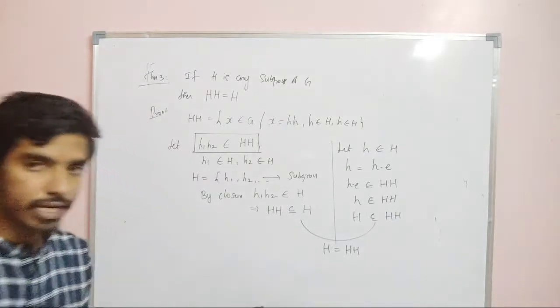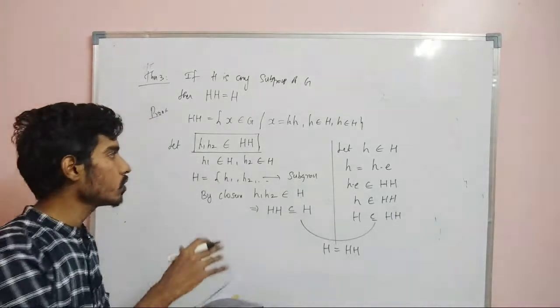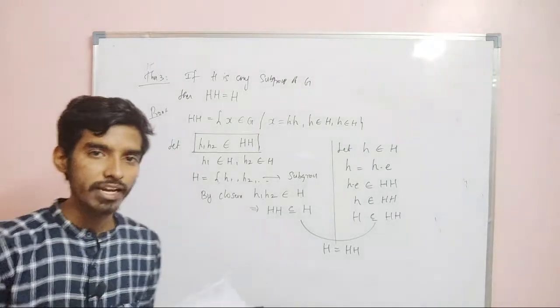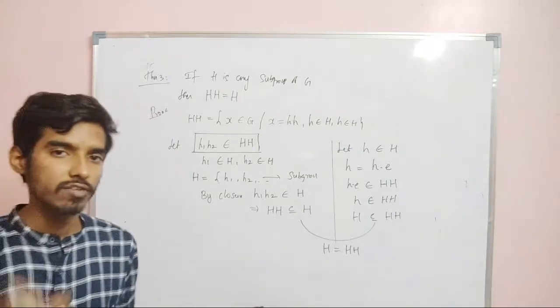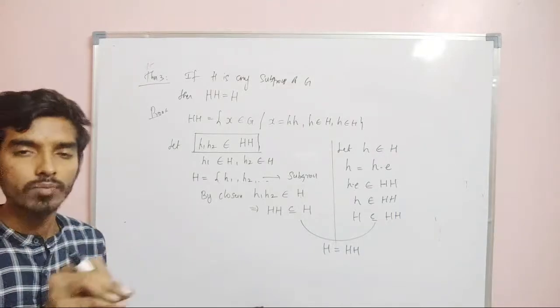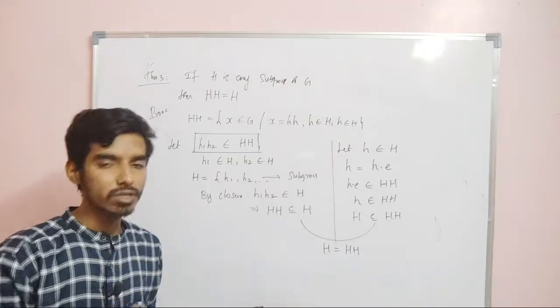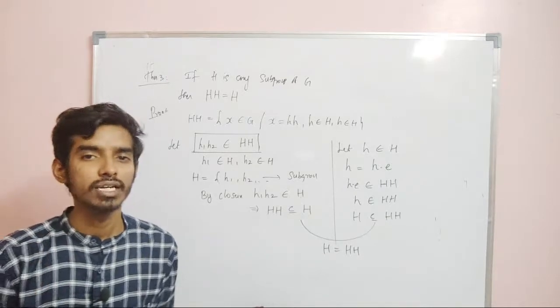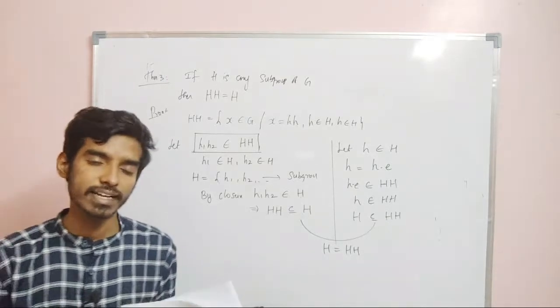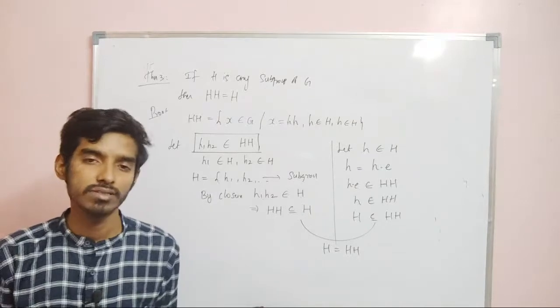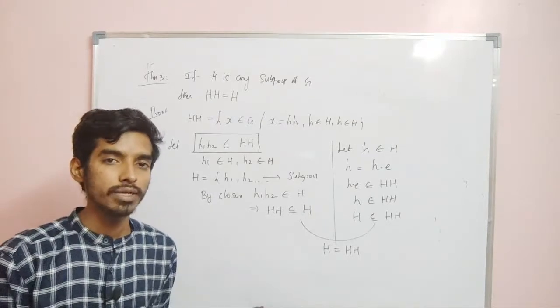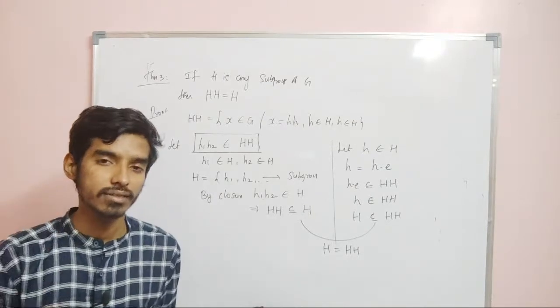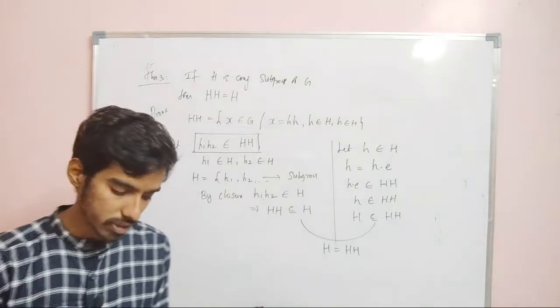So that this is a criterion. If you want to prove that H is a subgroup, it will take time, right? If G is a group, then a subset will be a subgroup if H is itself a group. So we have to verify whether H is closed, H is associative, H has identity, H has inverse. So it will take time, right? So what we are doing is trying to restrict those conditions.